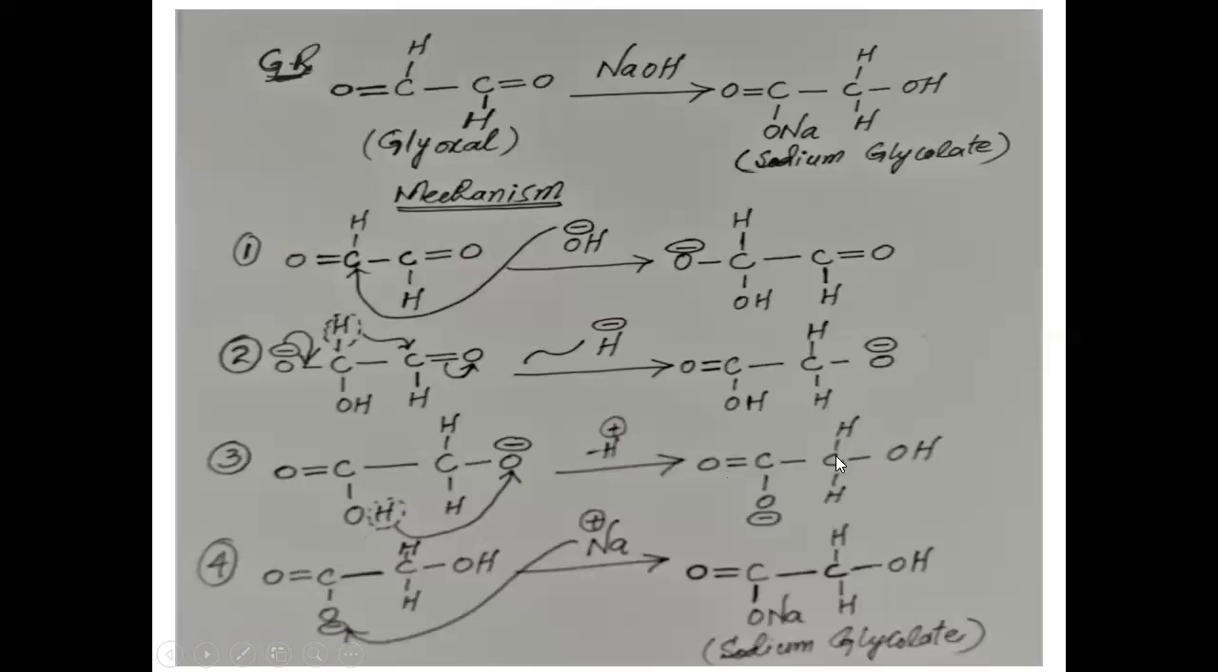C double bond O negative, carbon H and OH. So this is the third step, and third step is the migration of proton. Now I am going to the fourth step, that is our last step, and here in this step formation of our product. This sodium ion will go to this, so ultimately formation of sodium glycolate will take place.